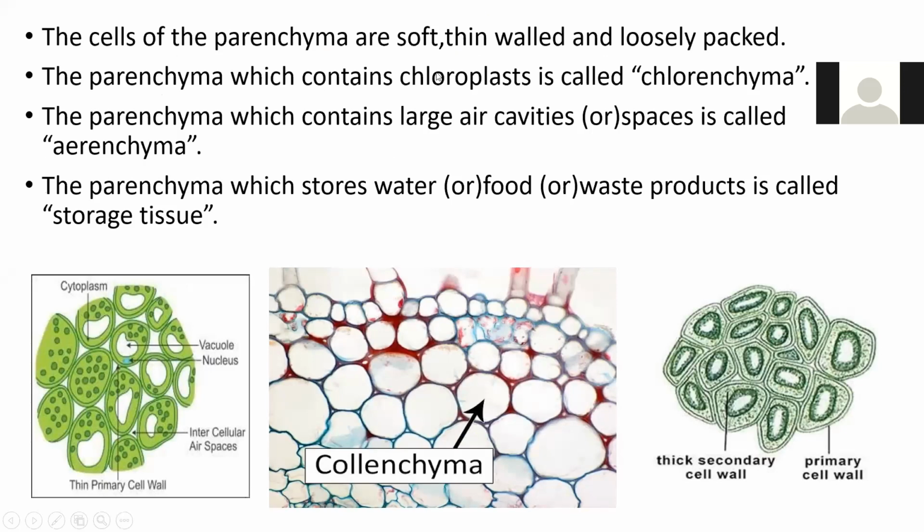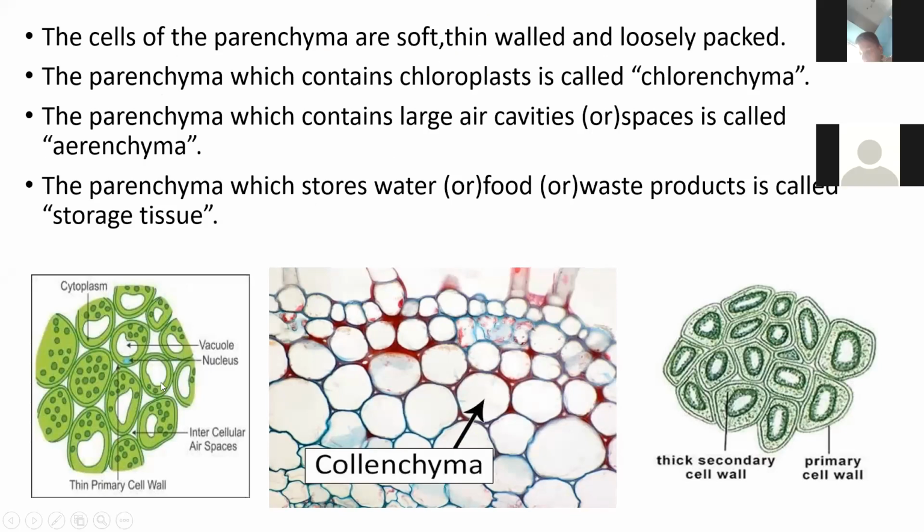The cells of parenchyma are soft. See the picture. This is the parenchyma.